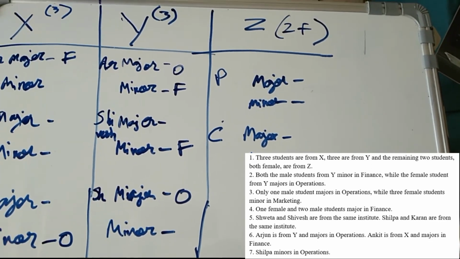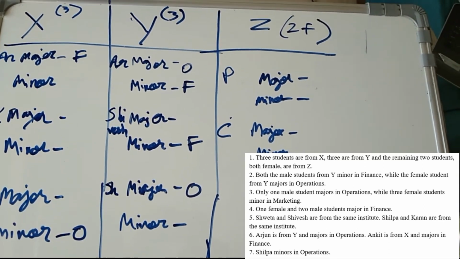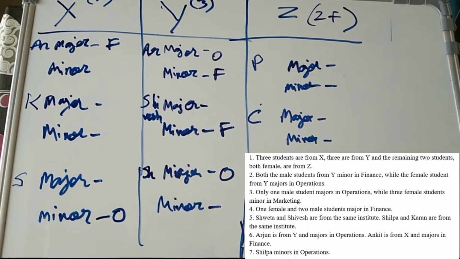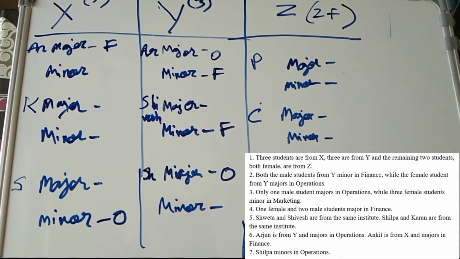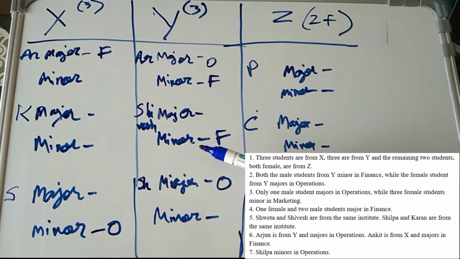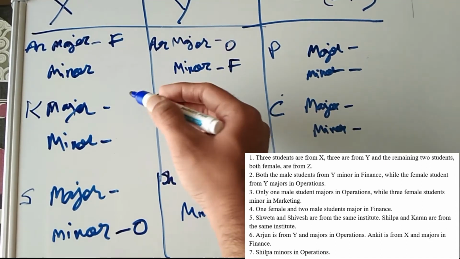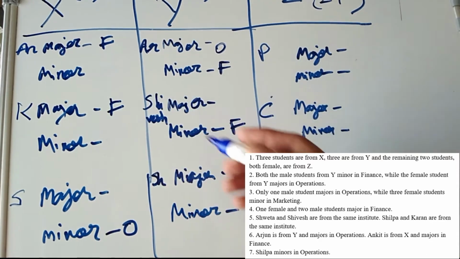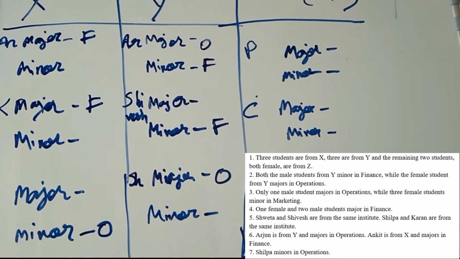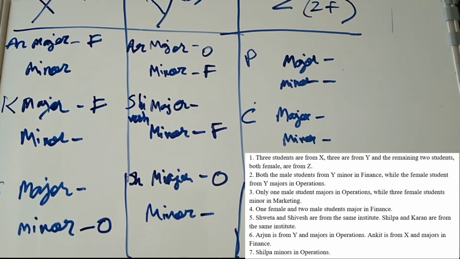Okay. So let me read the fourth point. One female and two male students major in finance. So two males are doing a major in finance. Shivesh can't do a major in finance because he is already doing finance as his minor. So those two males would be Ankit and Karan. So this is again finance. And one female is also doing a major in finance. So as of now I can't determine that female.